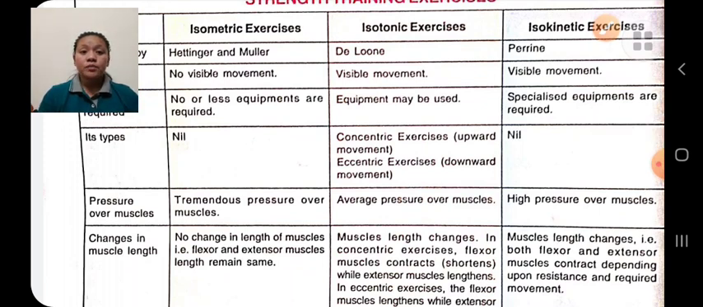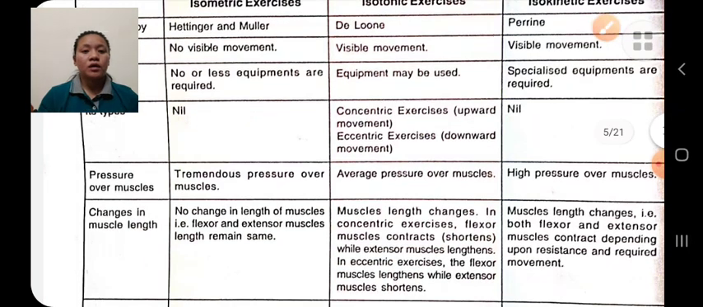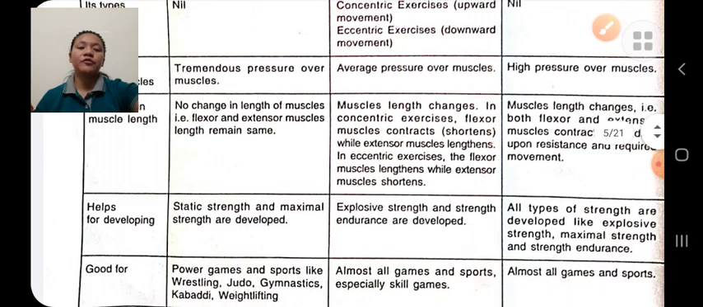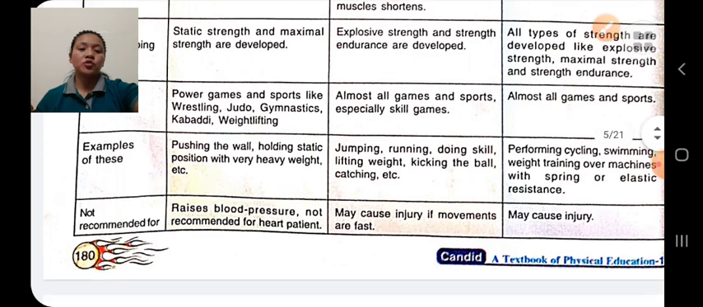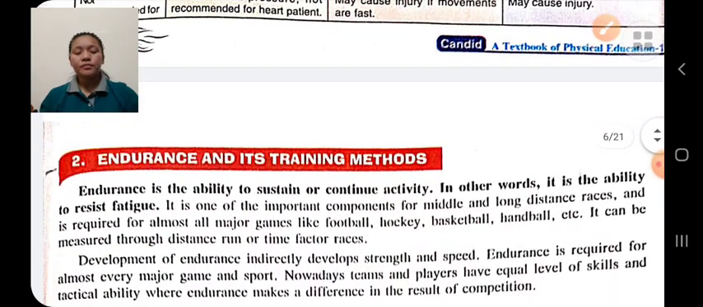In isometric, there is maximum pressure, tremendous pressure over the muscle. Isotonic, average pressure. And isokinetic, high pressure over the muscles. Isometric, no change in the length. Isotonic, the length of the muscle changes. And in isokinetic also, the length of the muscles changes. These are the differences between isometric, isotonic, and isokinetic.